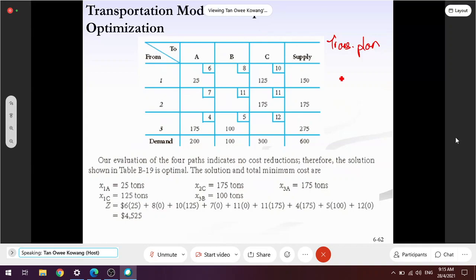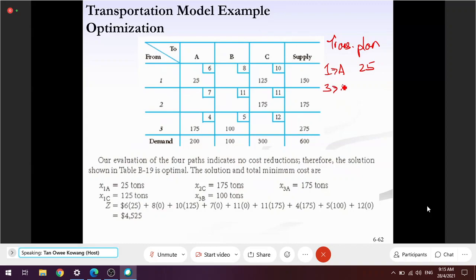is, example, 1 to A, 25 unit. Okay, or you can write in the wording to ship or to transport 175 unit from 3 to A, and then 3 to B, 100 units, and then 1 to C, 125, and 2 to C, 175. Then you can calculate transportation cost.